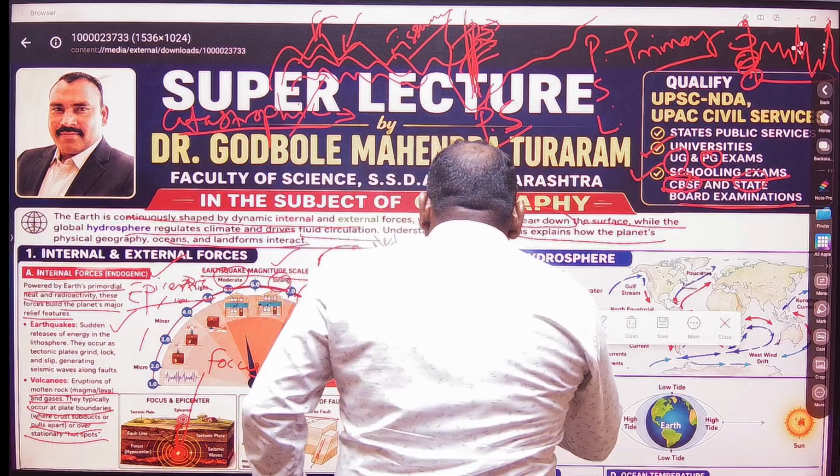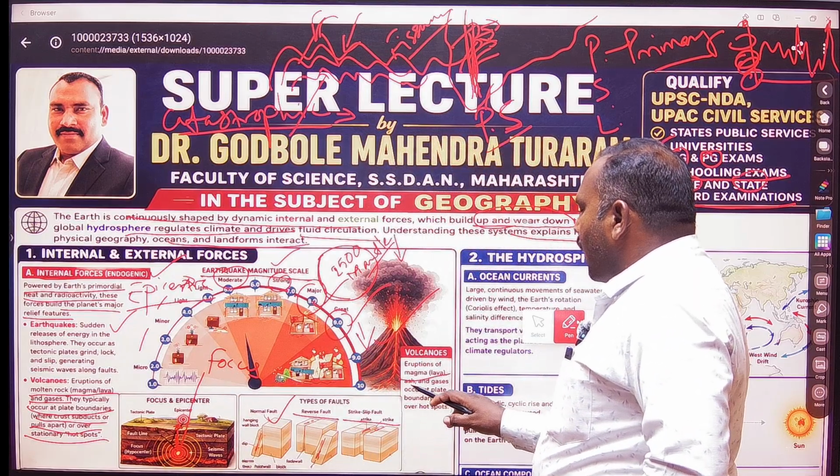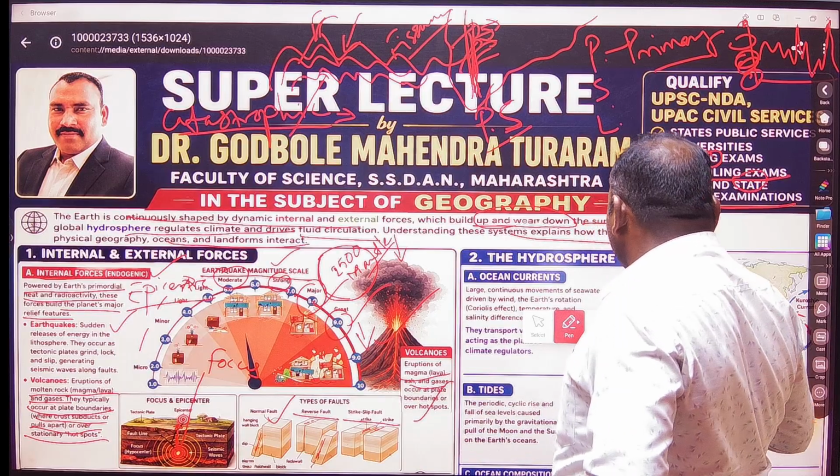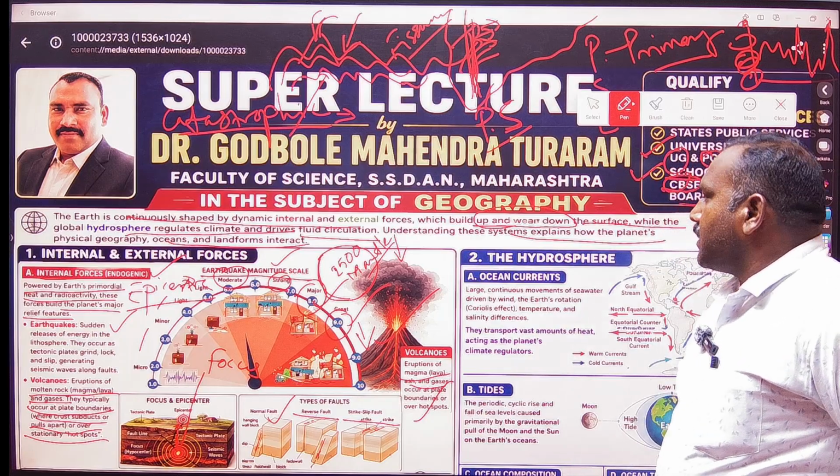Volcanic emission, or the magma as lava, and ash and gases may come onto the surface of the earth. Now the next important point of this presentation is the hydrosphere.